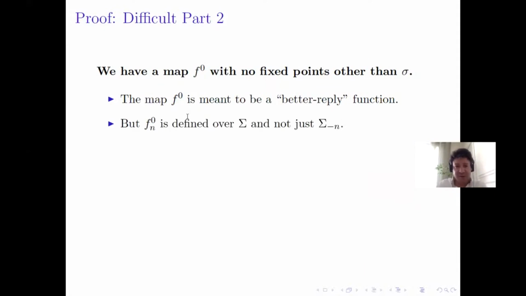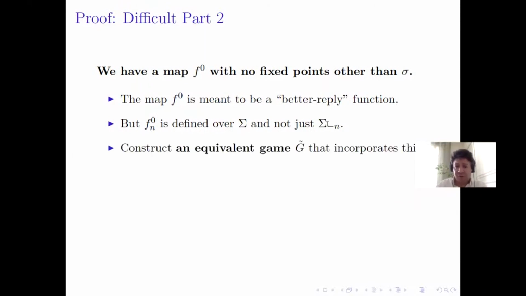The first problem is that F0, if you take the n component, which corresponds to player n, this F0n depends on all the strategies of all the players, including player n, but a best reply function depends only on the other players' strategy, sigma minus n.